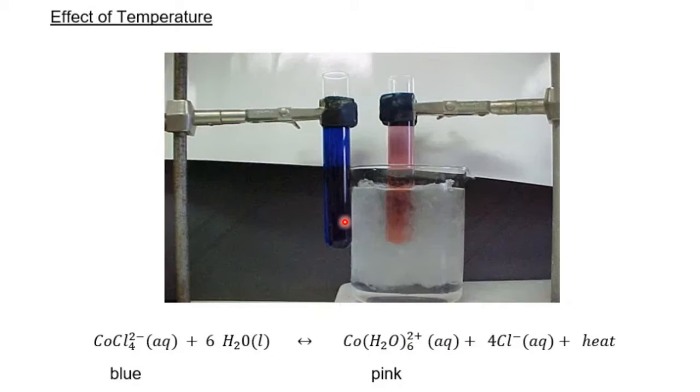So increase in temperature, pink becomes blue, whereas if you decrease the temperature, blue becomes pink. So decreasing temperature means keeping the test tube in ice. So it is called decreasing temperature. The color change is what? From blue to pink. It depends upon the nature of the reaction again. Okay, right.